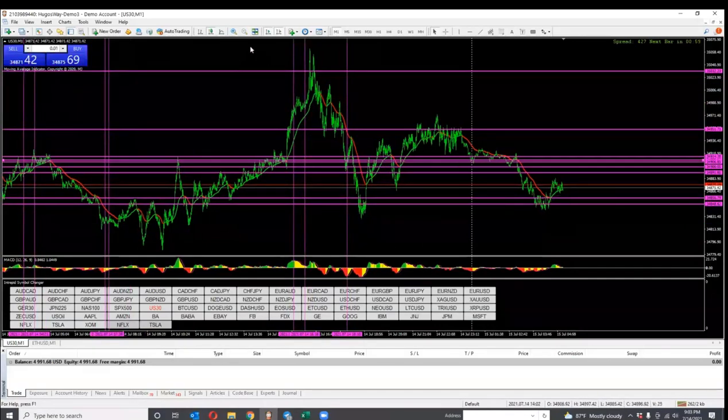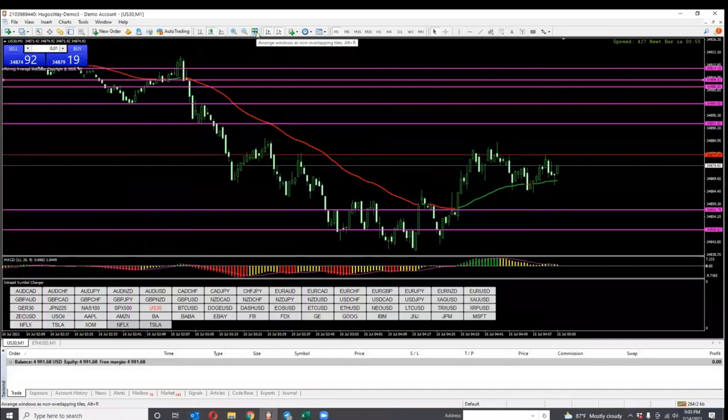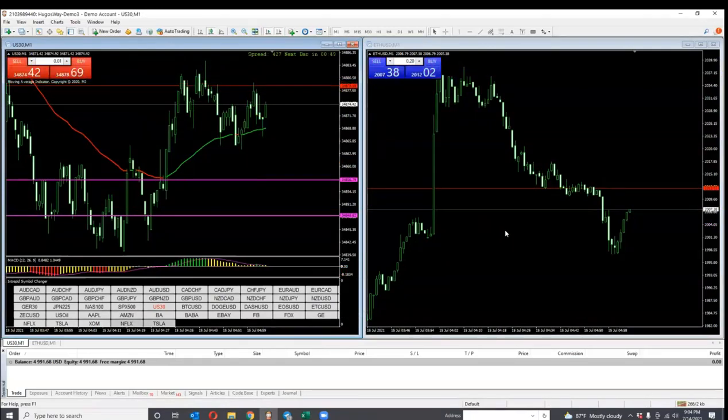You can't even see the candles. You don't want it that small unless you know what you're doing. This, of course, is where you have two different screens. Right now I have two, normally there's four. And I do trade like this.